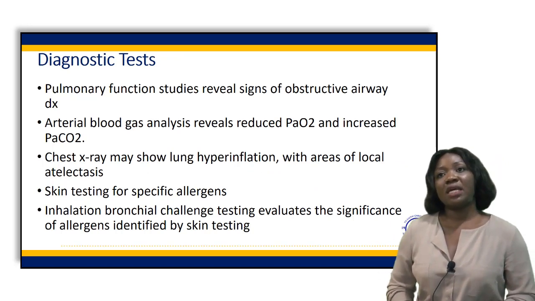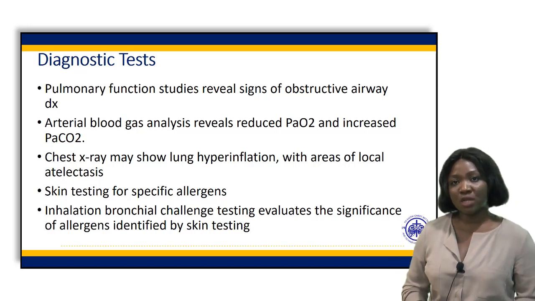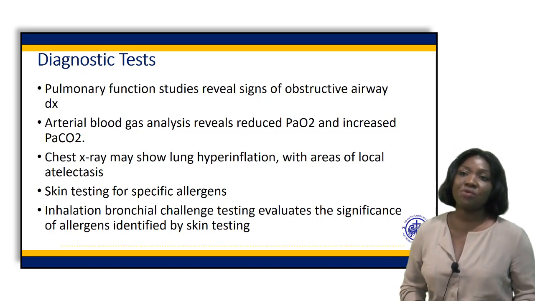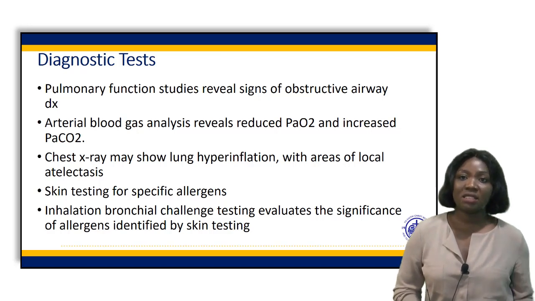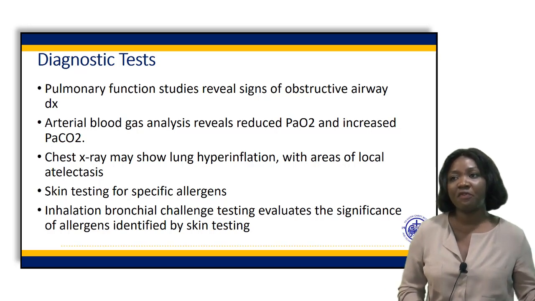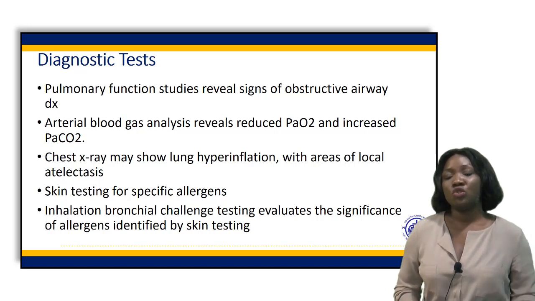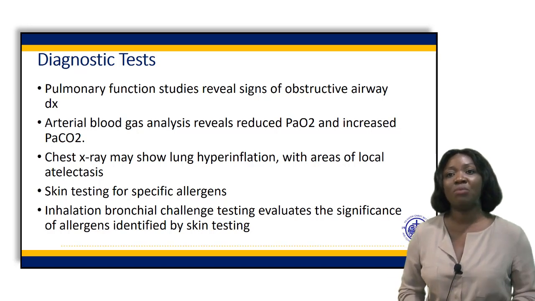In diagnosing asthma, we can do pulmonary function tests, which will reveal an obstructive airway disease. Arterial blood gases, just like in COPD, can be done, same as chest X-ray, to show lung hyperinflation and also to look out for local atelectasis or local lung damage.